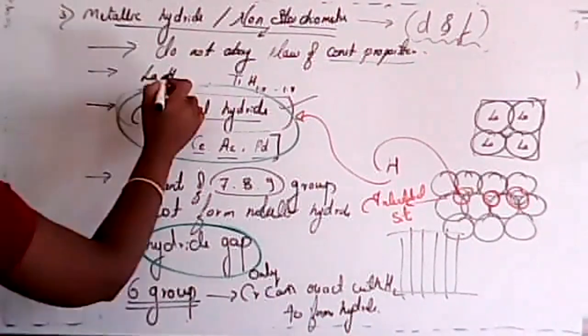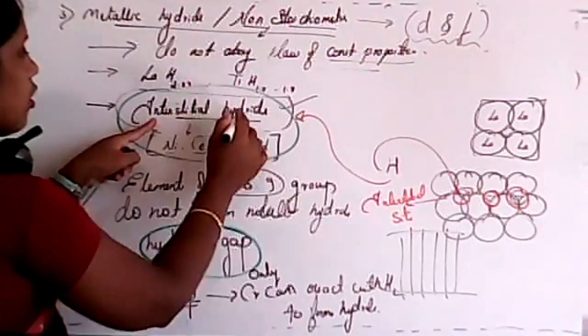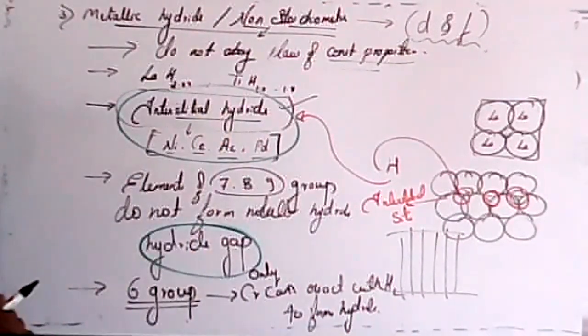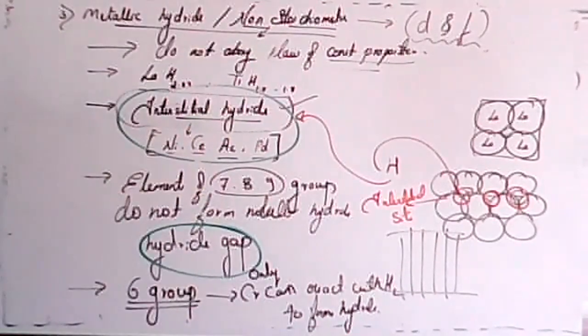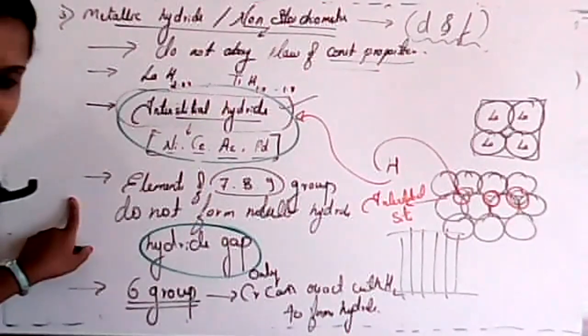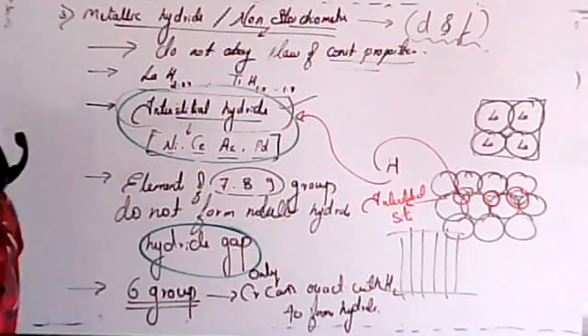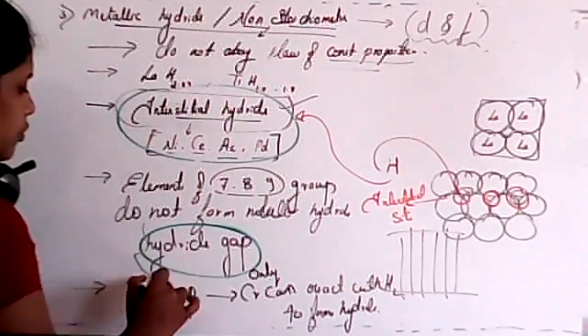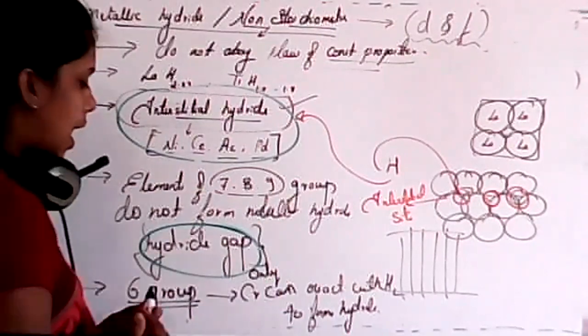See, first one, it does not obey the law of constant proportion. Second one, it is also known as interstitial hydride. When it comes to nickel, cerium, actinium and palladium, these are known as interstitial. Next one, elements of the 7th, 8th, 9th group do not form metallic hydride. Because of that, we call it the hydride gap.